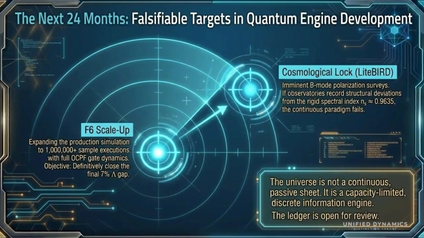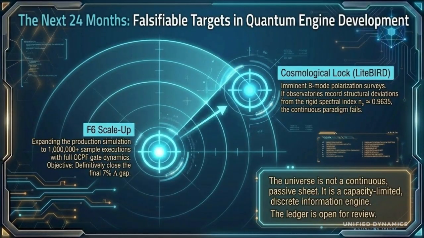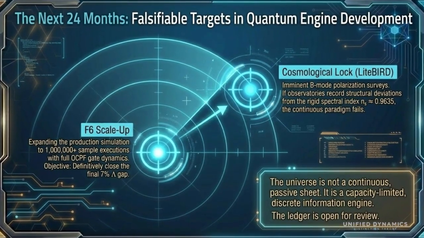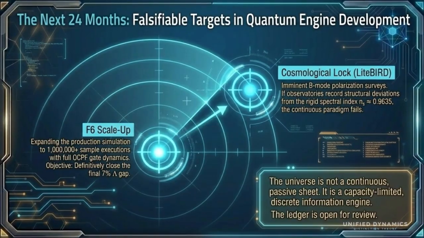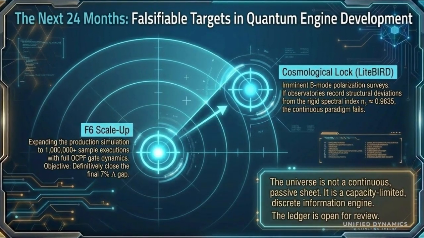And finally, falsifiability. The next targets are larger F6 simulations and cosmological comparison tests, including B-mode polarization surveys. The final message is that the universe may not be a passive continuous sheet, but a capacity-limited information engine. The ledger is open for review.